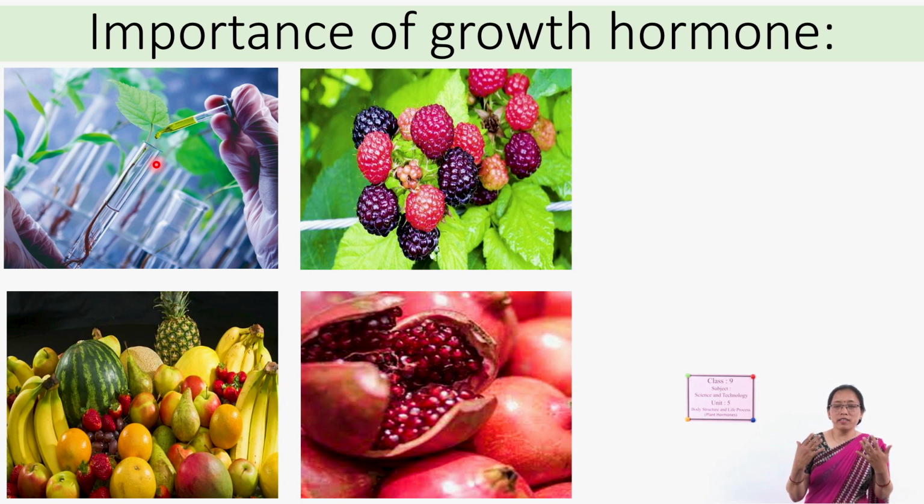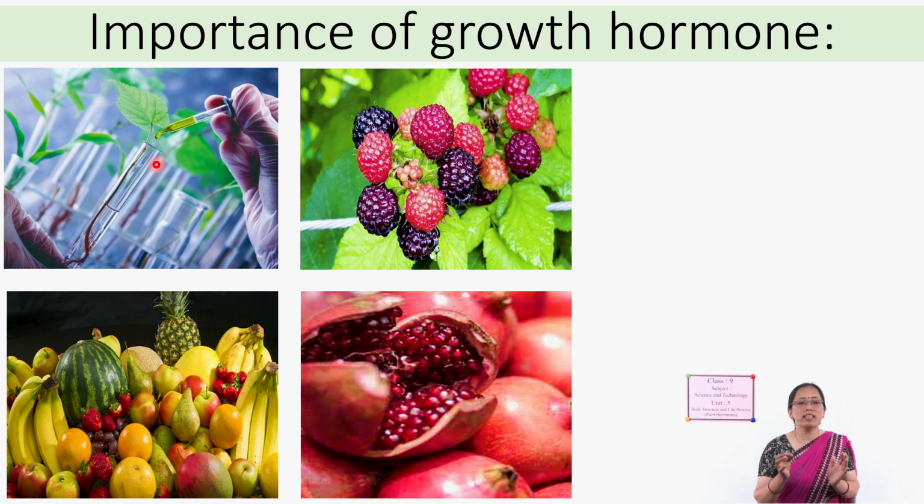Nowadays different hormones are synthesized artificially, and these are provided to the plant artificially also. See here, these fruits are shown in this picture. For the growth and ripening of the fruits also, we need to supply some what? Hormones. Naturally plants produce hormones, but if we need more fruits, we need to ripen the fruit much faster, then at that time we have to apply some hormones which are essential for them.